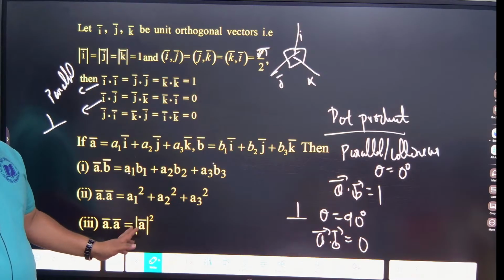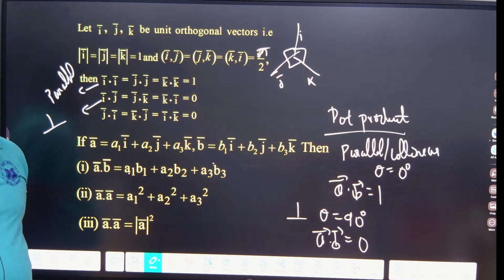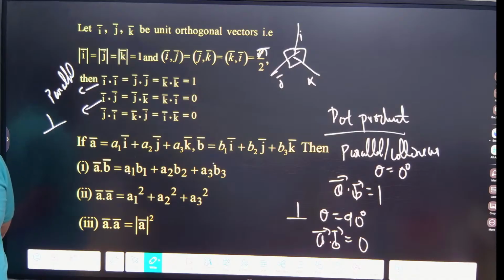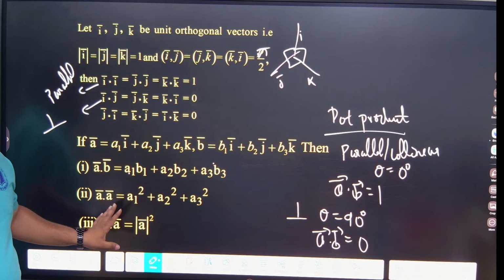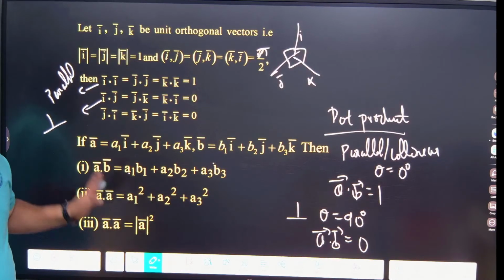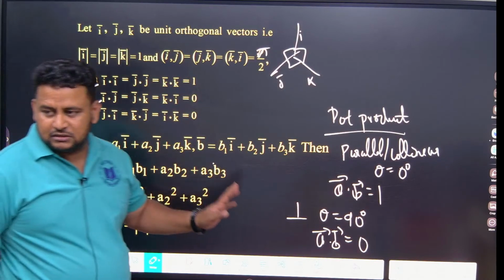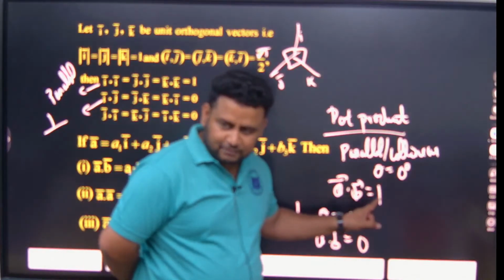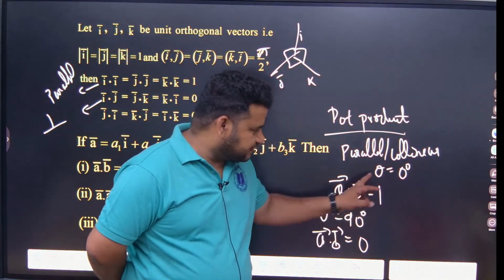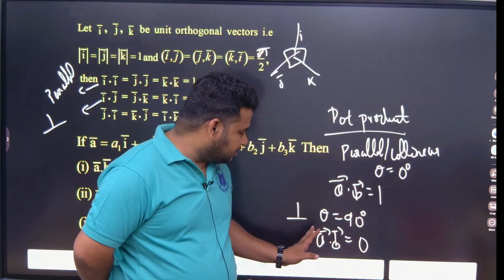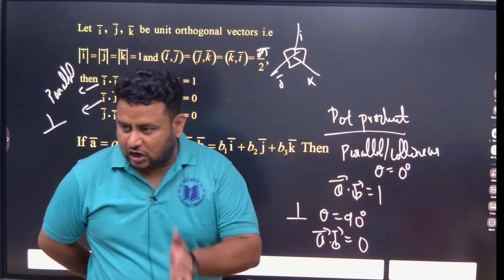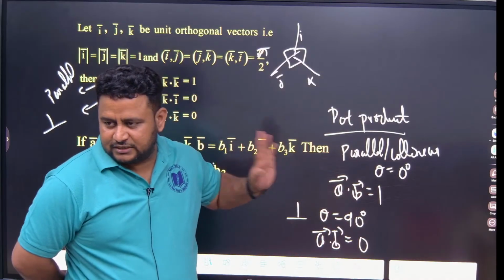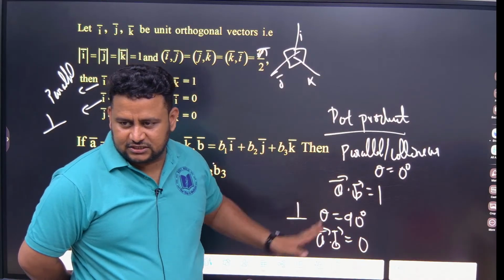So A dot A we will get like this, a definite value. If it is a unit vector, we will get it as equal to 1. But if they give A cross A, the value will be equal to 0. A dot B will be equal to 1 if theta is equal to 0 degrees. A dot B will be equal to 0 if theta is equal to 90 degrees. But when it comes to the cross product, this will be reverse. Remember this. Okay, this is the dot product. Clear?